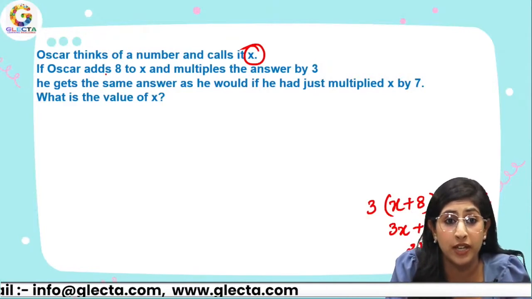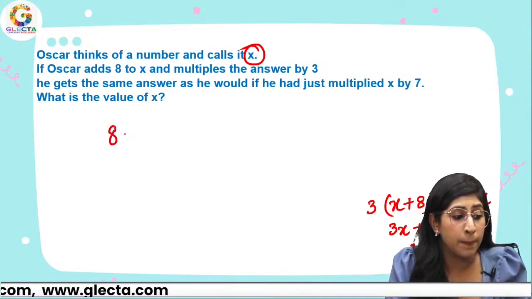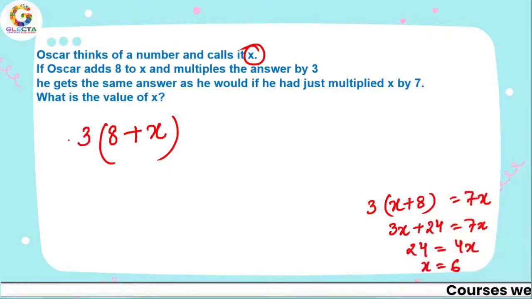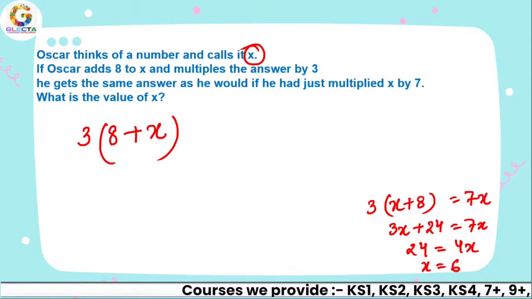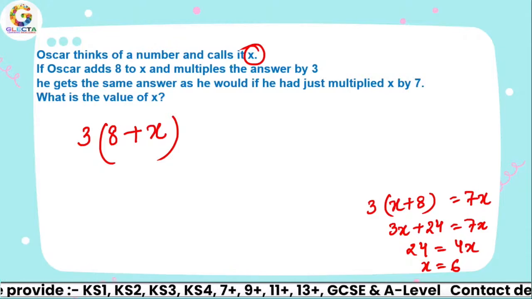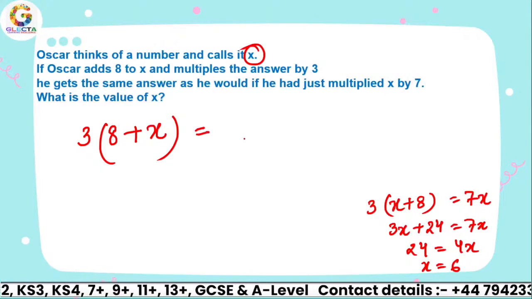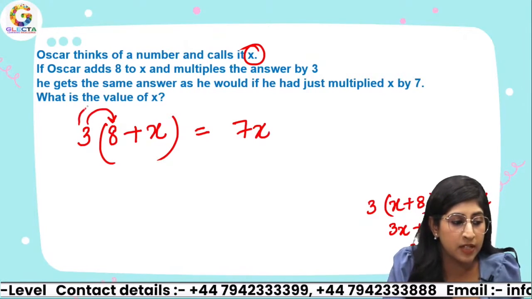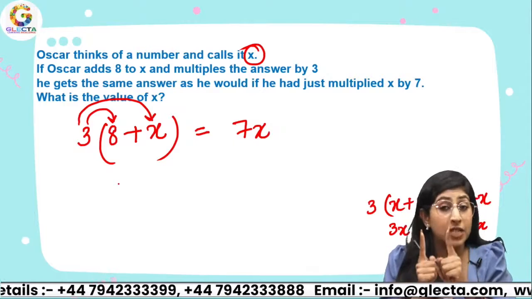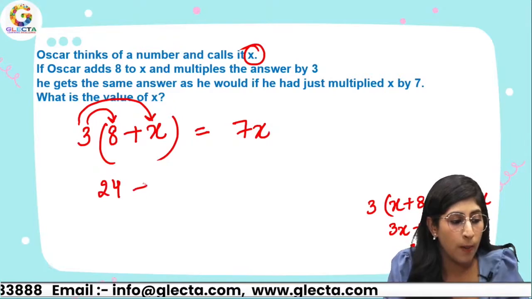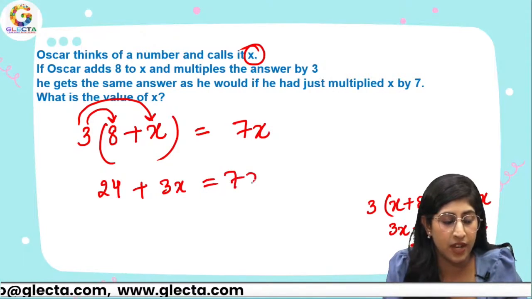It's all about visualizing this concept. 8 plus x is multiplied by the number 3. Now remember, the most important thing over here is the brackets. The people who are getting wrong answers must not have applied brackets, and that's the place where most of the people make mistakes. So 3 times (8 plus x) is 7x. Now how do we solve it? 3 times 8 and 3 times x. Multiply by both the numbers written inside the brackets. So 24 plus 3x equals 7x.